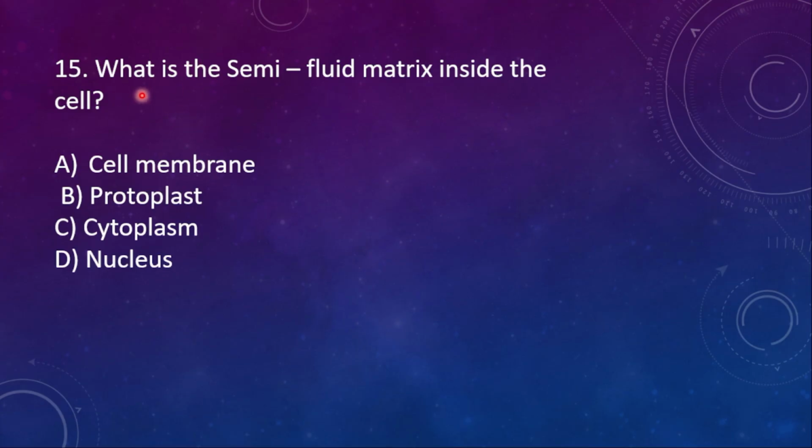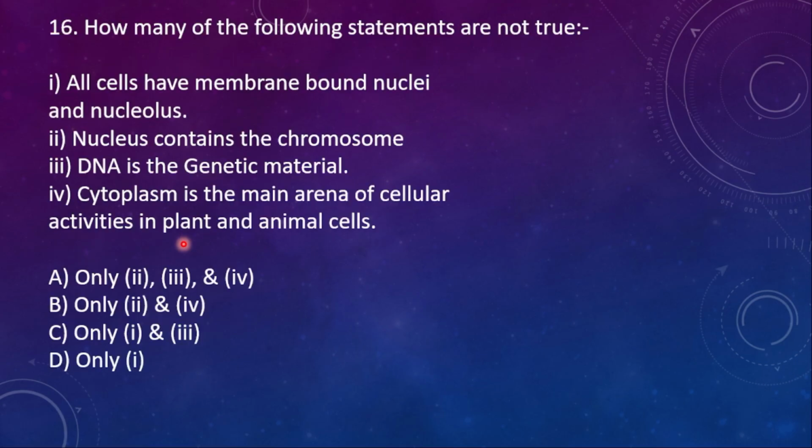15th one. What is the semi-fluid matrix inside the cell? Option A. Cell membrane. B. Protoplast. C. Cytoplasm. D. Nucleus. Here the right option is cytoplasm. Cytoplasm is the semi-fluid matrix which is filled inside the cell, whereas all the cell organelles are present or embedded in that semi-fluid content.